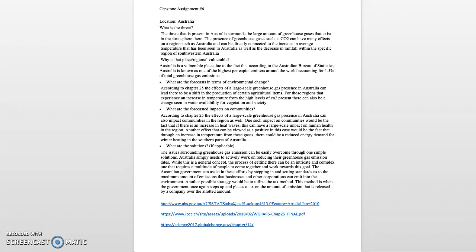The Australian government can assist in these efforts by stepping in and setting standards as to the maximum amount of emissions that businesses and other corporations and factories can emit into the environment. Another possible strategy would be to utilize the tax method. This method is when the government once again steps up and places a tax on the amount of emission that is released by a company over the allotted amount given.